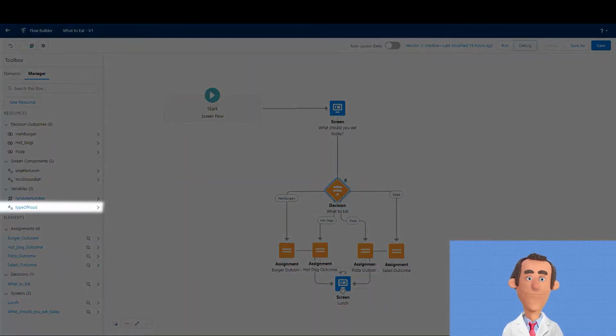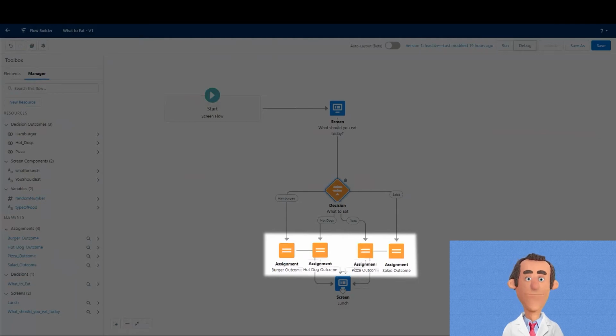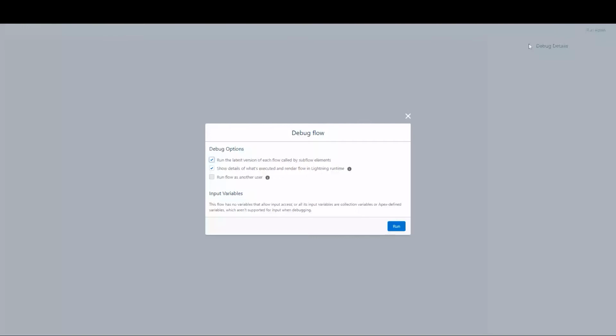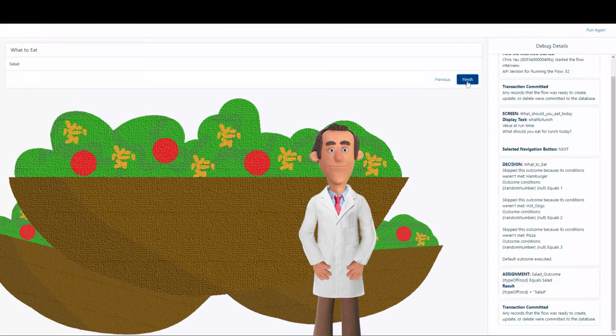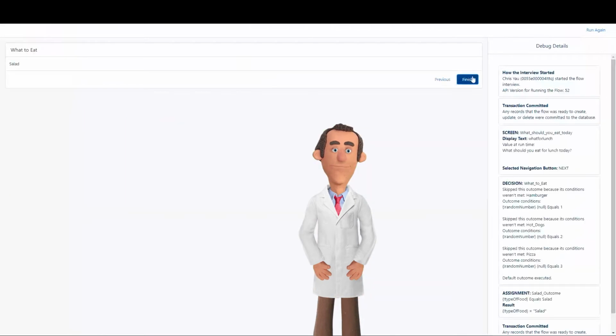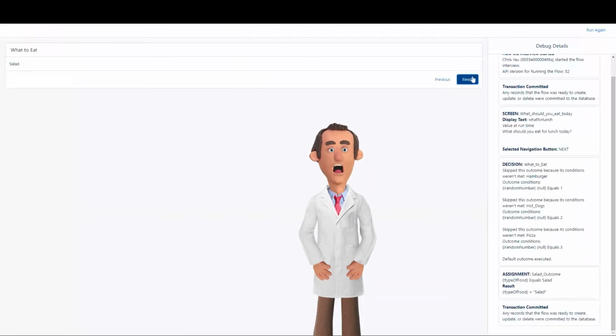There's one variable that is named type of food. Each outcome will assign a text value of type of food which will display on the end screen. The trouble is, when we run the flow, we will get salad every single time. Right now, there's no effective way in a flow to generate a random number.